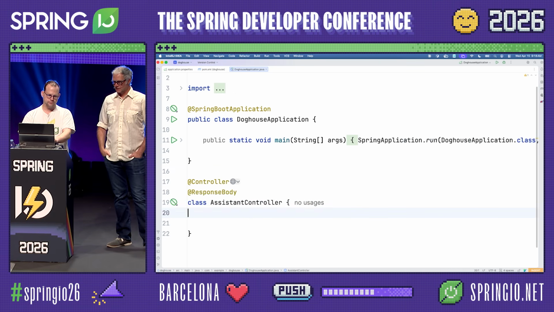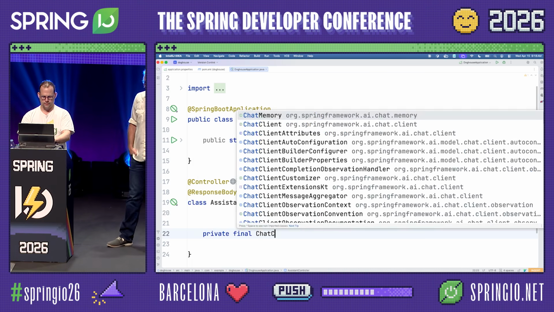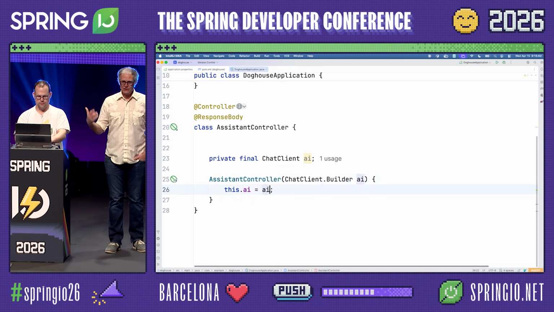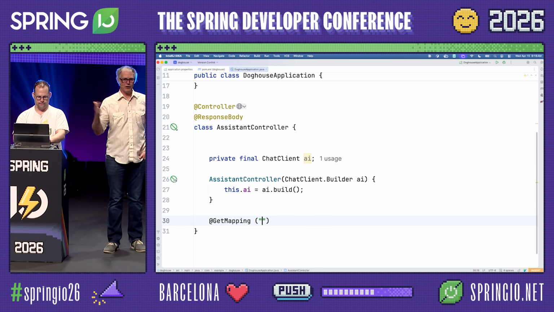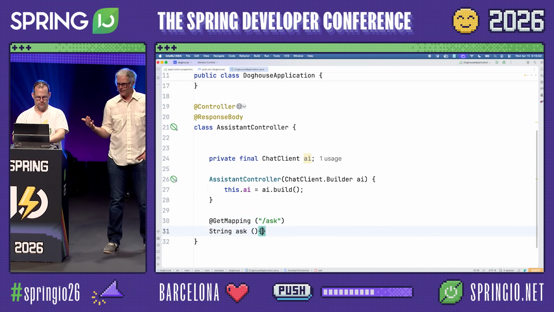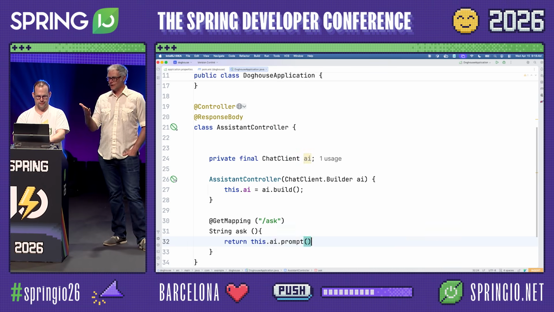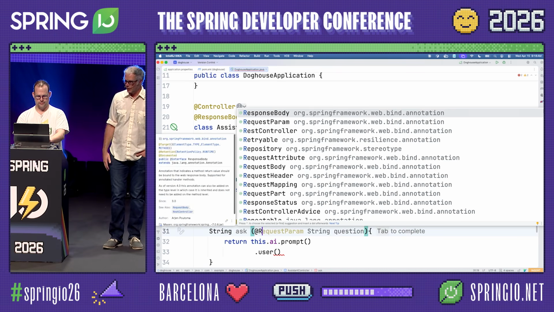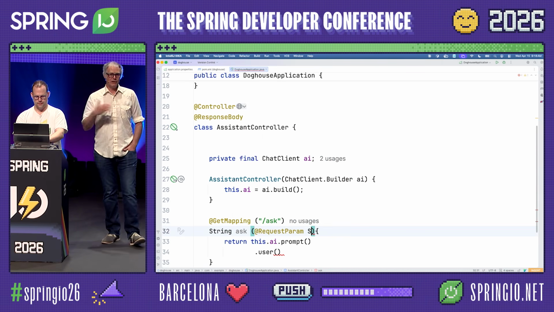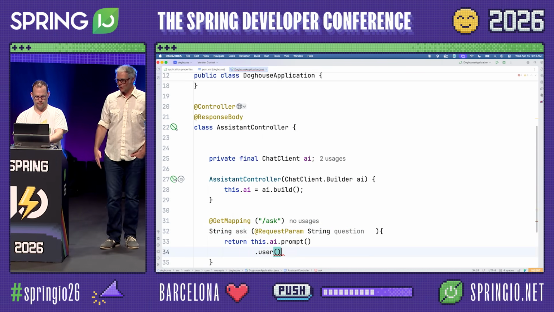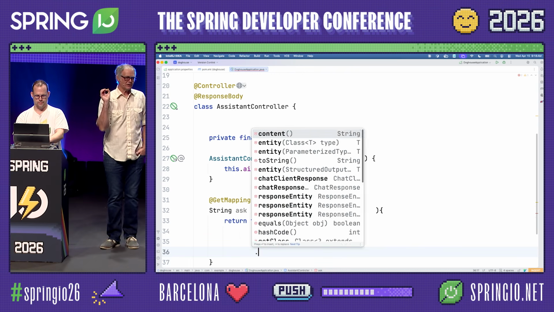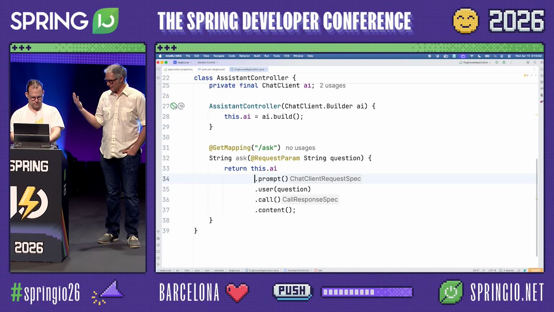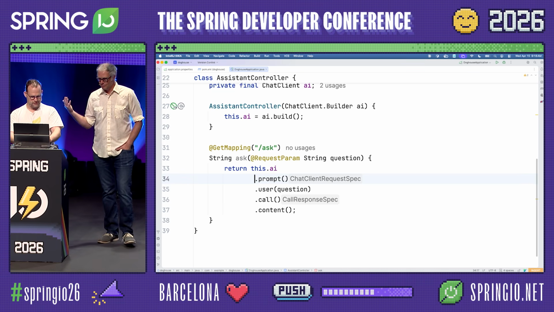Okay, first thing is let's just establish some dial tone to the model, make sure that all works. So to do this in Spring, we have this chat client. The chat client is our primary way that across all the different models we can interact with the LLM. So we're going to initialize that with the chat client builder, and then let's have a little REST-like endpoint where we can ask a question to the LLM. So when we do that, we're going to send a user question off to the prompt, and then we're going to get the response back from the LLM. So that's kind of our dial tone wrapped in a web request.